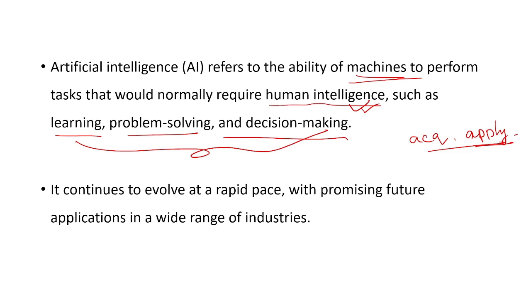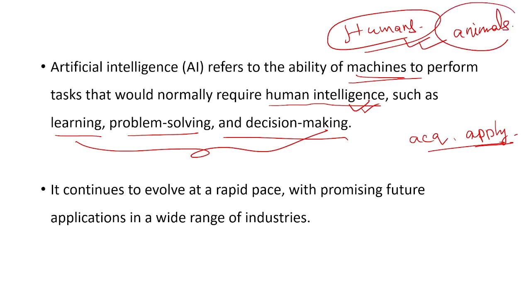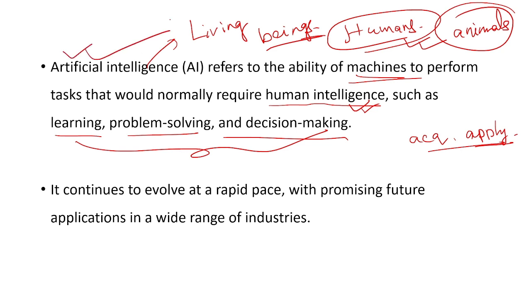Mostly we say humans are intelligent, and some animals are also intelligent. So basically, whenever we talk about intelligence, that is associated with living beings. Every living being has some intelligence inherent to it. But when we talk about artificial intelligence, that means this intelligence is not exhibited by humans or other living beings, but by machines.